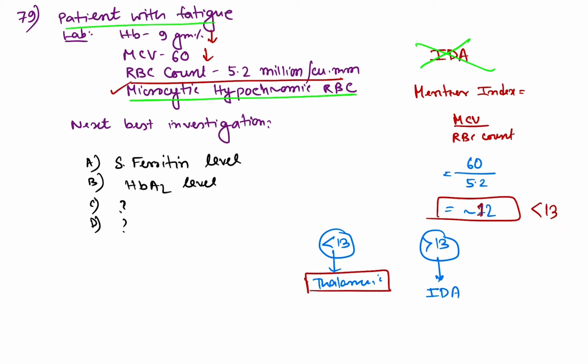a case of thalassemia. So for thalassemia, the next best investigation will be hemoglobin A2 level, because in case of thalassemia, as beta globin chain is not synthesized properly, normal hemoglobin A will be reduced, but hemoglobin A2 and F will increase. So hemoglobin A2 will increase in thalassemia, both thalassemia major and minor. So the next best investigation will be hemoglobin A2, not serum ferritin level.